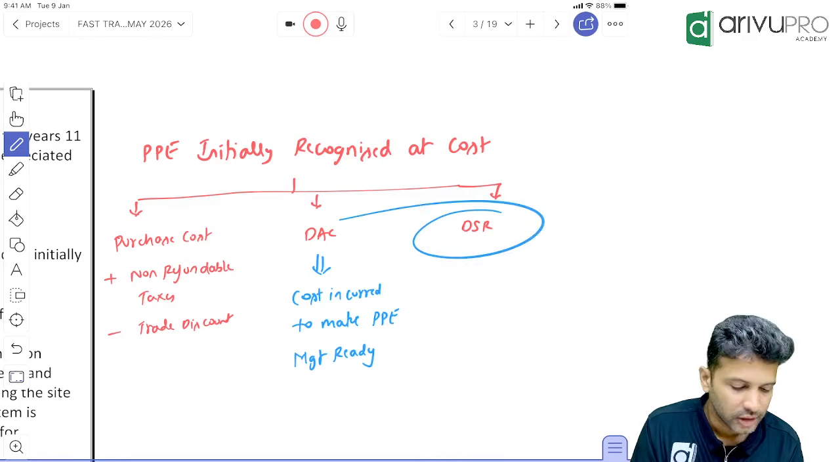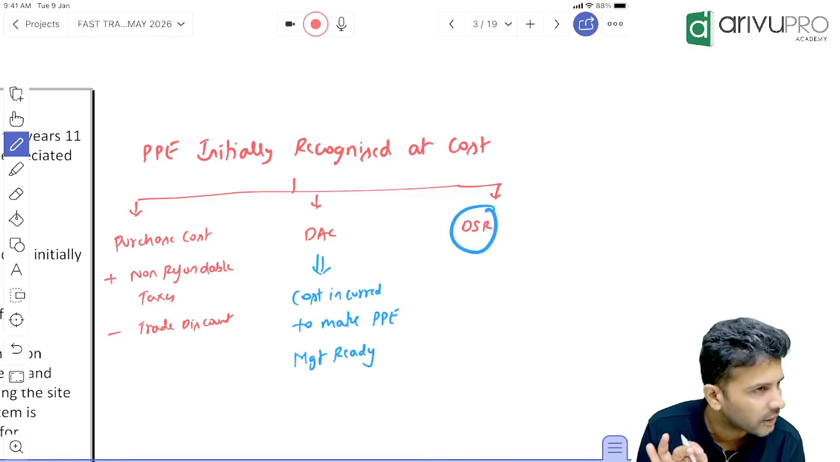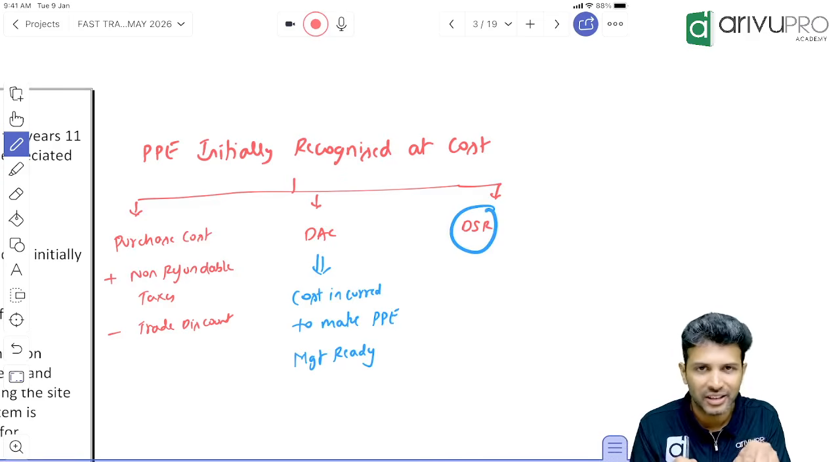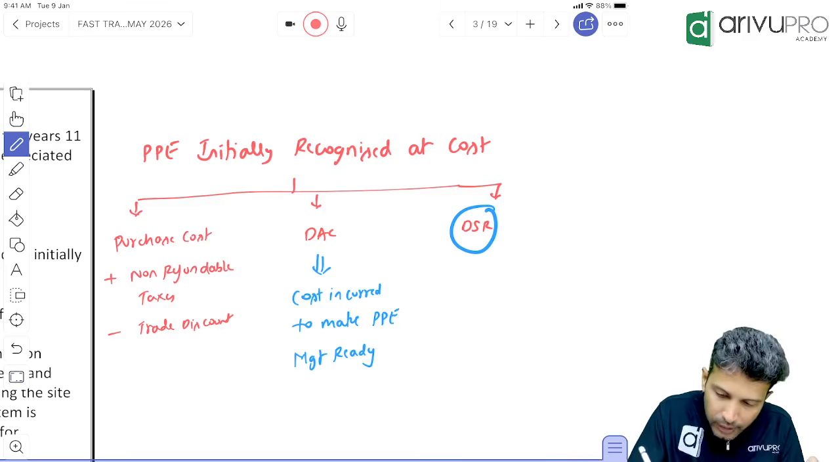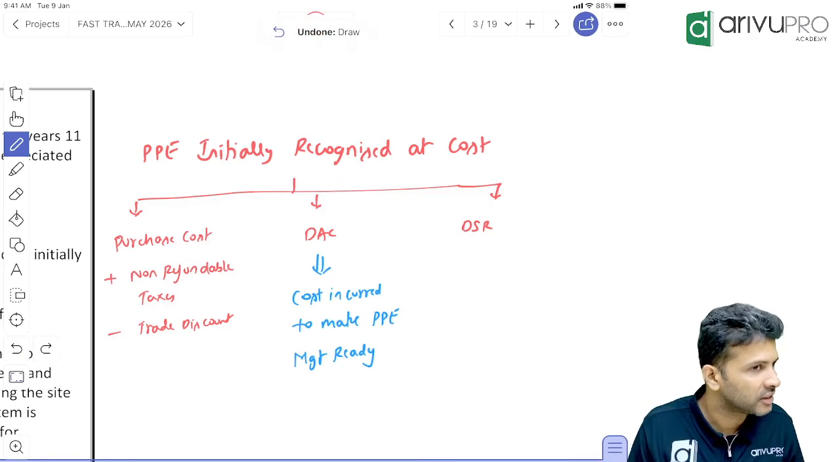What is this? Let's take a small DSR concept. Now it was there in your CA Inter also. I had taken a small example, same example I'll show you here also. But this is tested in a little better way with the problem in our CA final syllabus.